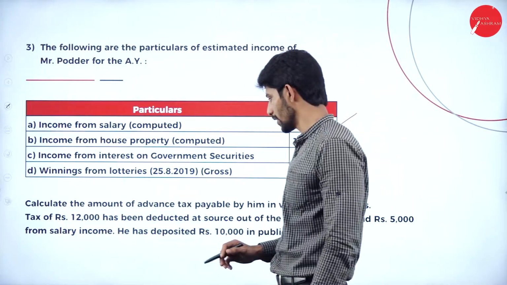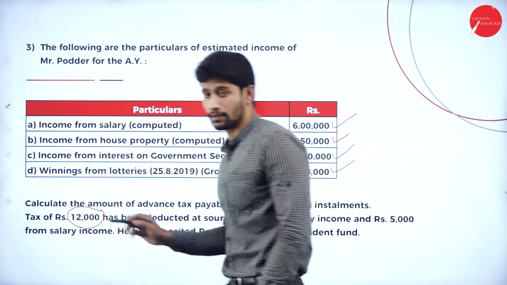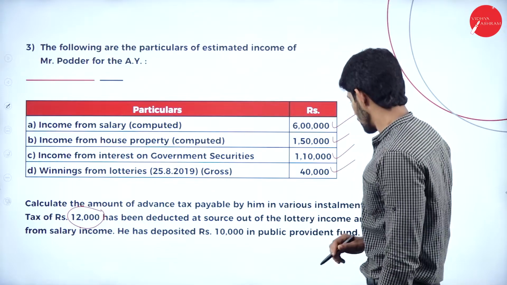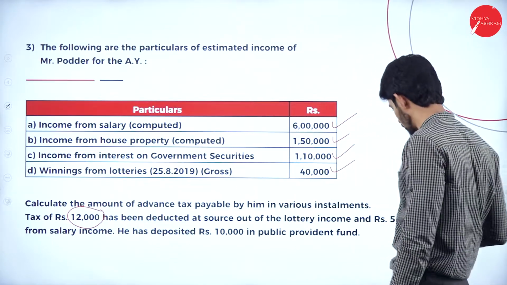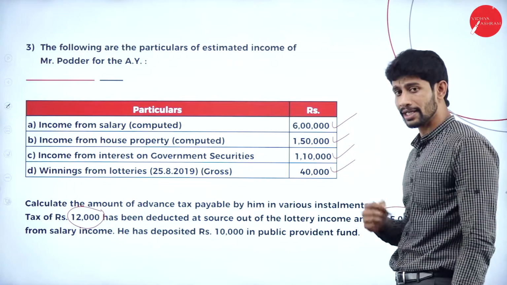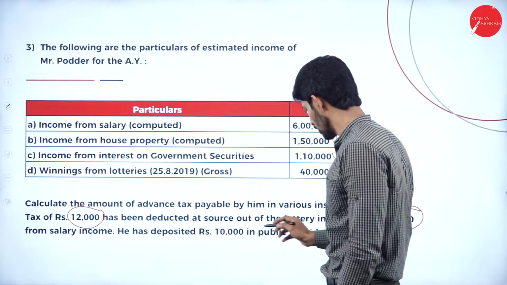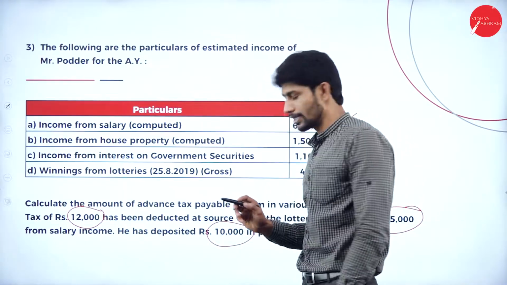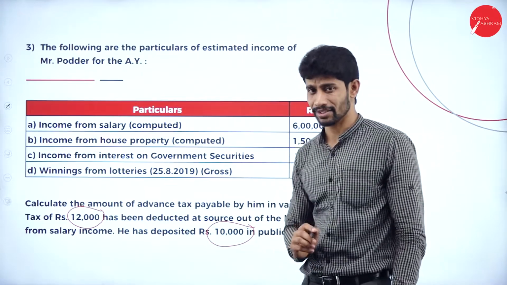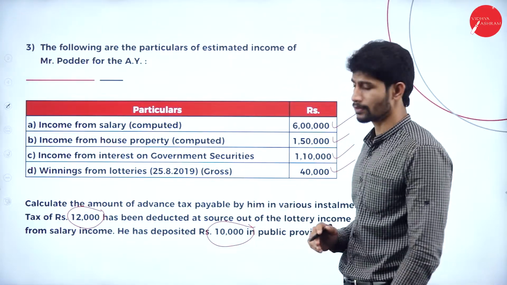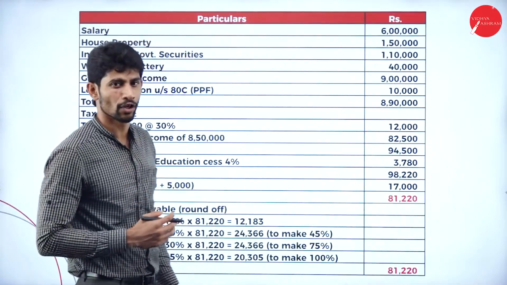Tax of rupees 12,000 has been deducted at source. So already paid 12,000 rupees of tax, TDS, out of the lottery income, and 5,000 rupees from salary income. Yes, 5,000 rupees of TDS is also already deducted from salary. He has deposited rupees 10,000 in public provident fund. Yes, you also contributed towards public provident fund, it comes under deduction. So by using this information, we are supposed to find out the advance payment of tax. So let us solve the problem.